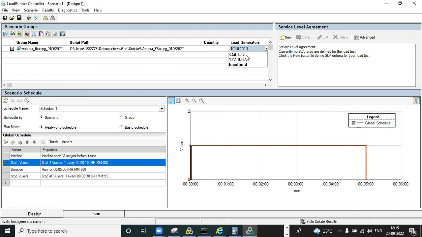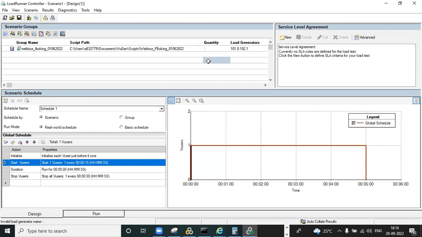So this is the scenario group. Here we need to give the load generator as an IP address only. A load generator is also one of the machines, and it has some CPU utilization and memory utilization.